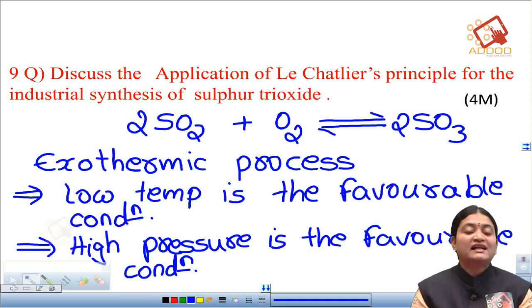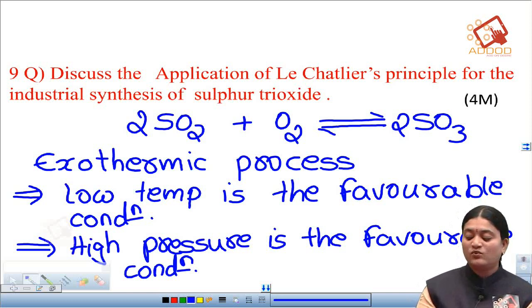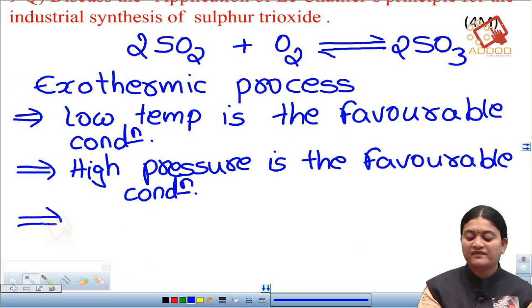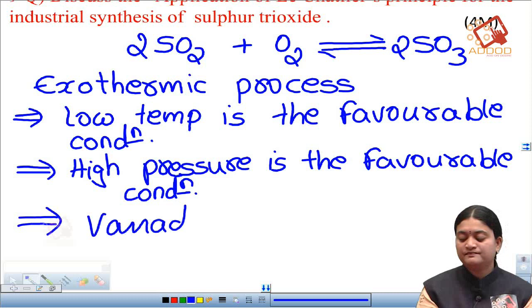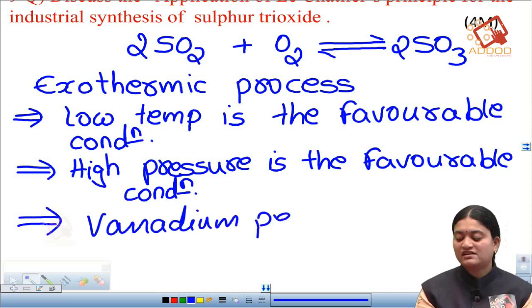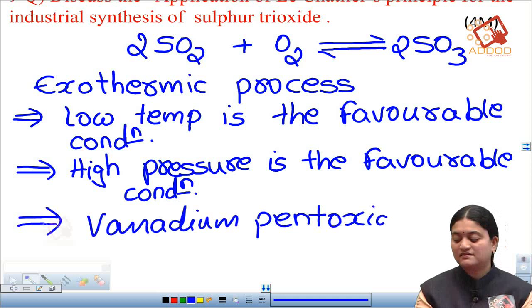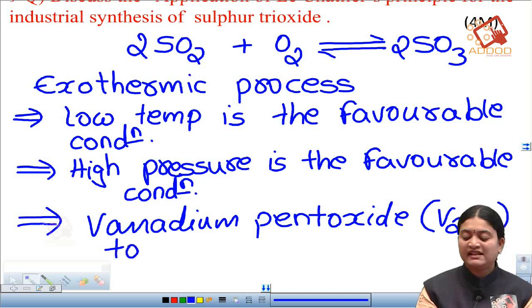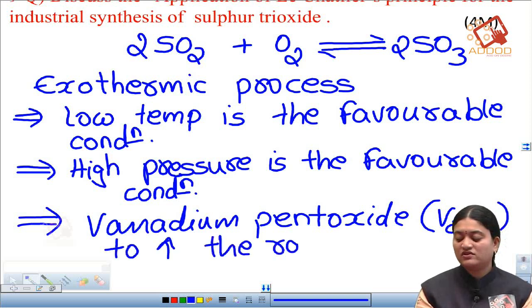Okay, but at high pressure there can be corrosion. To avoid the corrosion, an optimum pressure of 1 to 2 atmospheric pressure is maintained here. And to increase the rate of reaction, a catalyst is used. The catalyst used here is vanadium pentoxide, which is used to increase the rate of reaction.